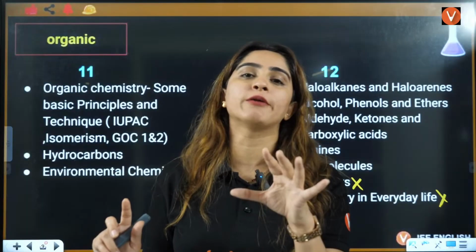Same number of protons, different number of neutrons. This is the opposite. Here you have the same number of neutrons. Same neutrons means A minus Z is the same, but the protons are different. A minus Z is the same, but Z is going to be different. Is that clear to everybody?